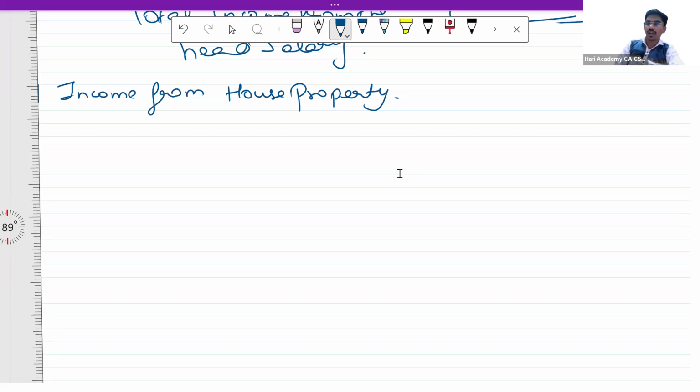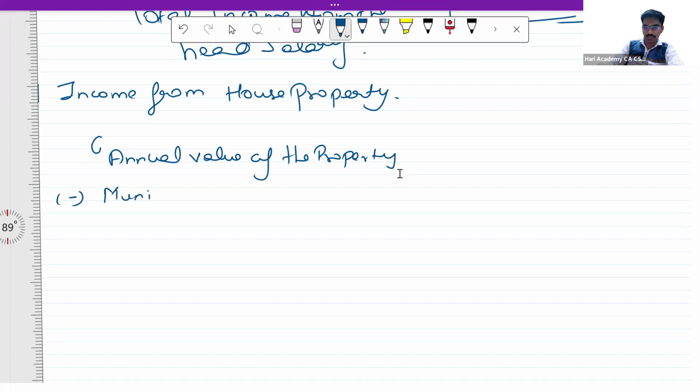The format for arriving at the total income under the head income from house property is, first you have to compute the annual value of the property, and from the annual value, you have to subtract the municipal taxes, and this is going to give you the net annual value.